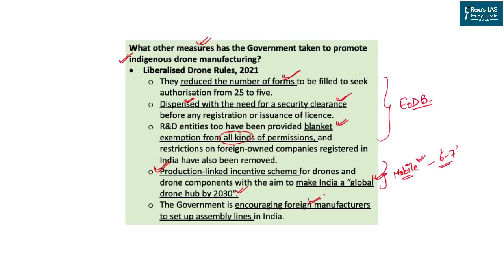And lastly, the government is also looking to encourage foreign manufacturers to set up assembly lines in India. To be specific, there are examples like brands such as DJI, which would like to invest in India and make drones in the localized markets.